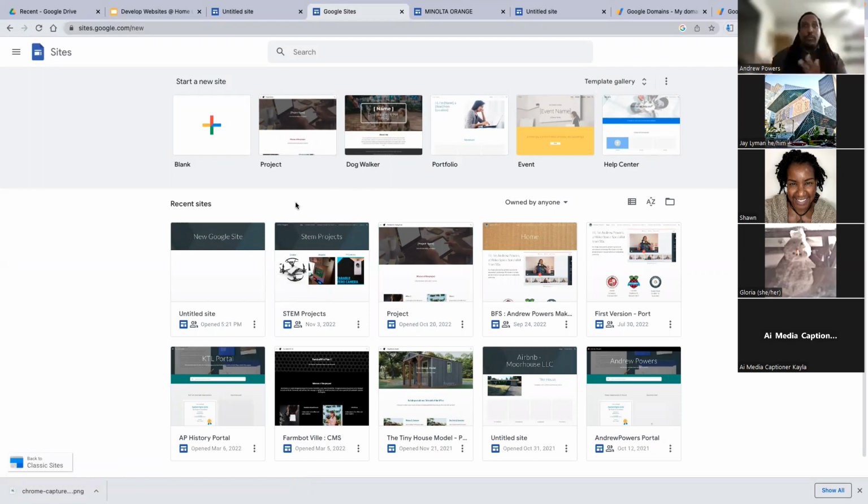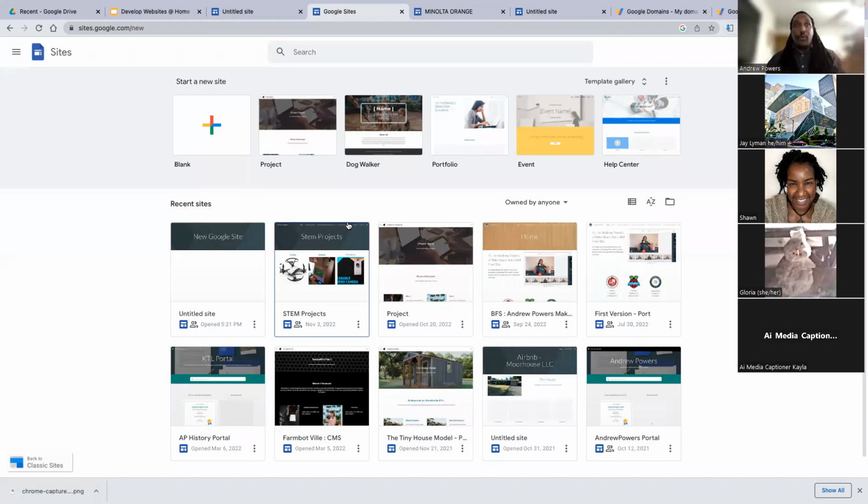But if you go to your own Google Sites, the first thing you see is, will the business site be connected to, listed with the personal ones? That is a good question, Sean. I will actually address that right here, and I'm glad you asked. So hopefully everybody can see my screen. What you're seeing is my Google Sites page. This is like if I went to my Gmail or my Google Docs, this is my page where all of my Google Sites exist.